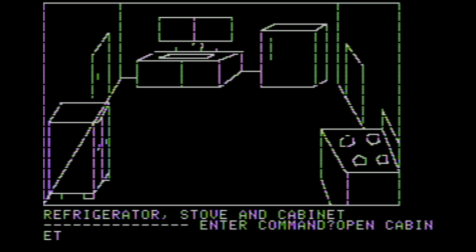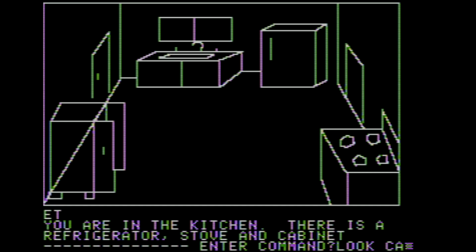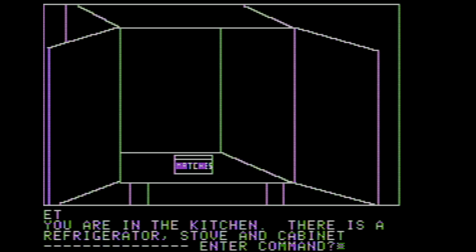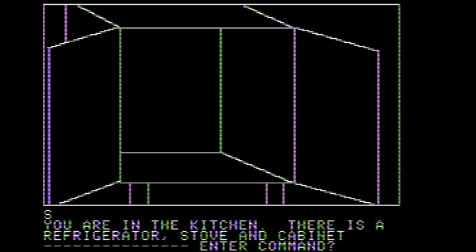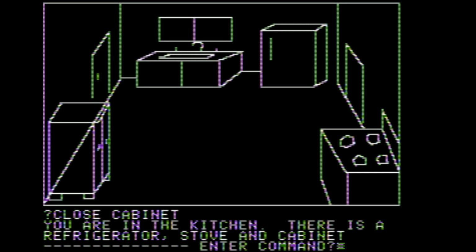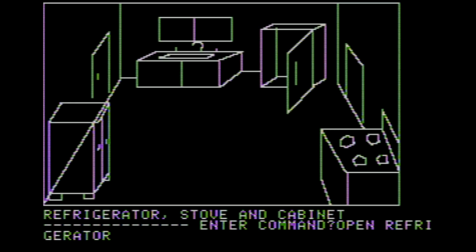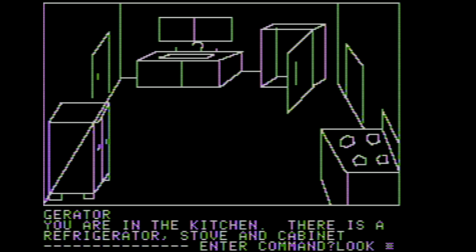Let's open up the cabinet, and then we will look at the cabinet. Hey, look, there are matches. Get the matches. We're good. Yeah, the text isn't the best on this, but I'm okay with that. Close cabinet. I was just going to look at the room, but I'd rather close the cabinet first. Once again, I'm being tidy, unlike the person that left the butter knife. Let's open the refrigerator. I think I actually have to type out refrigerator. I don't think I can get like open fridge. All right, and then we'll look at the refrigerator.